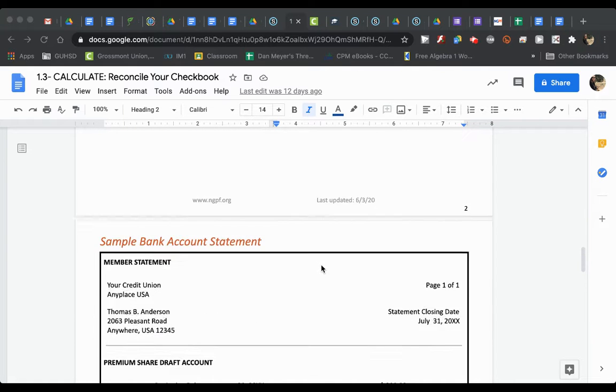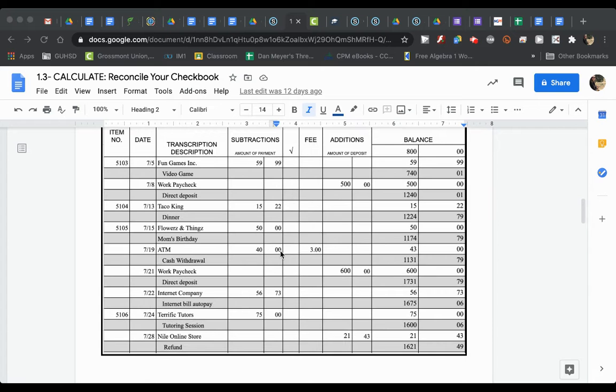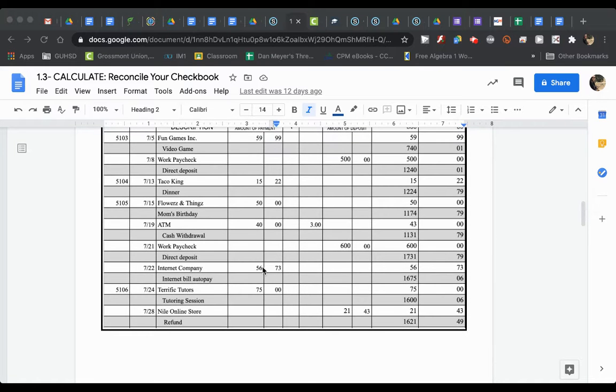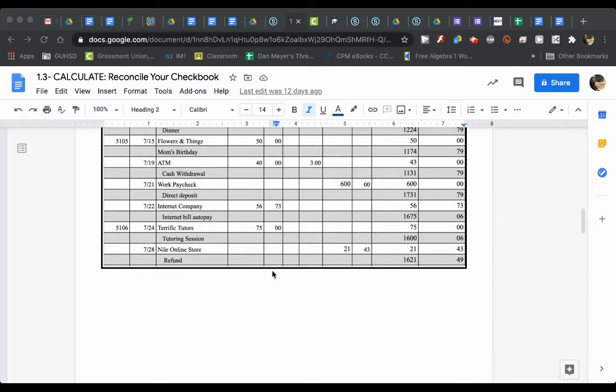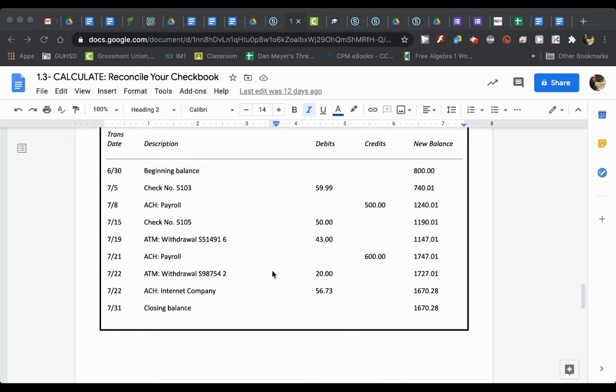So I'm going to go back up and check and make sure. Do I have a 50? Yes. Do I have a 43? Yes. Okay. So then we have the 600 for deposit, and then this 56.73 and $75. So we're going to go back down here and see. Okay, I have a $600. I have a $20. I have this 56.73, but then I don't have something else after that.